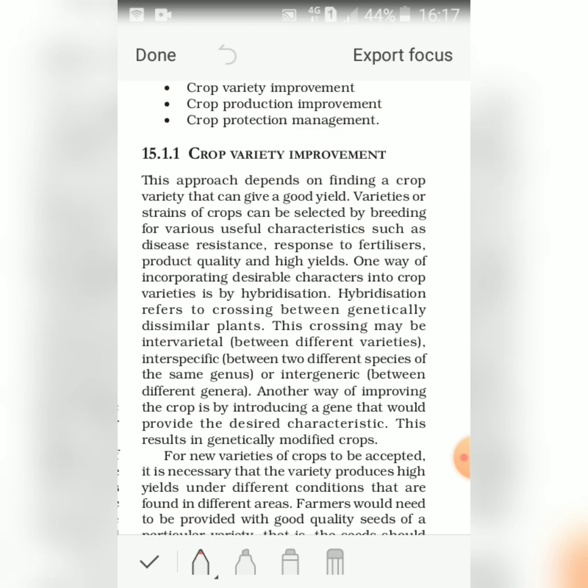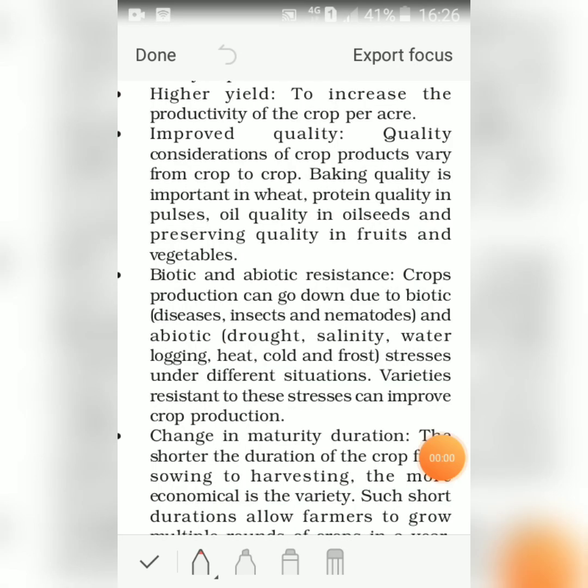in various places. Farmers would need to be provided with good quality seeds for a particular variety. That is, the seeds should all be of the same variety and germinate under the same conditions. Cultivation practices and crop yield are related to weather, soil quality and availability of water. Since weather conditions such as drought and flood situations are unpredictable, varieties that can be grown in diverse climate conditions are useful. Now let us discuss some of the factors for which variety improvement is done.